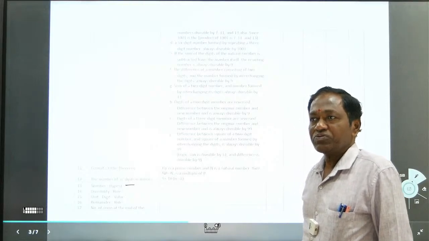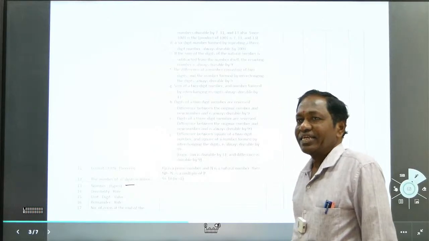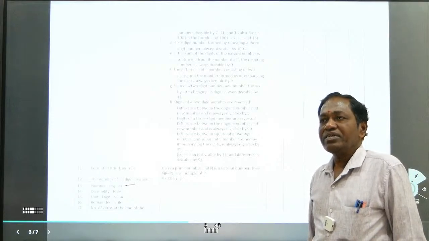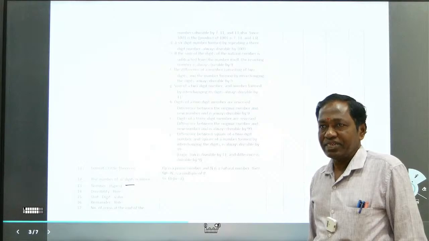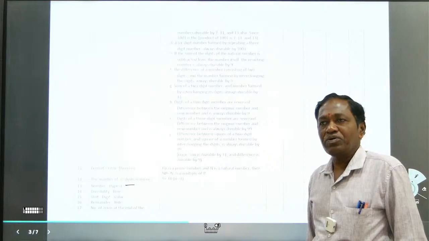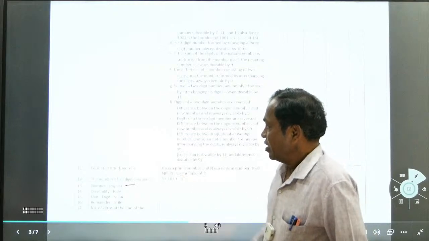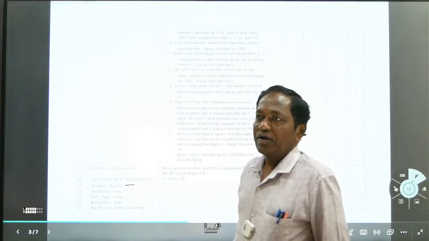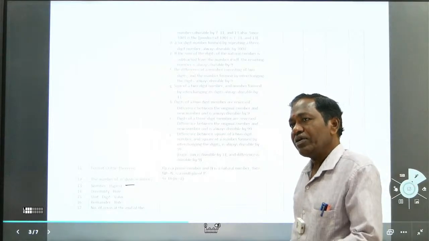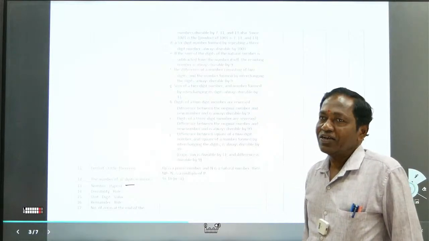What is the definition of that? The last digit of the number must be 0 or even. Right. Divisible by 3: the sum of the digits must be divisible by 3. And for 9, the sum of the digits must be divisible by 9, then the whole number is divisible by 9. 3 and 9 follow the same rule. And for 4, last two digits. For 2, last one digit. For 4, last two digits. For 8, last 3 digits.